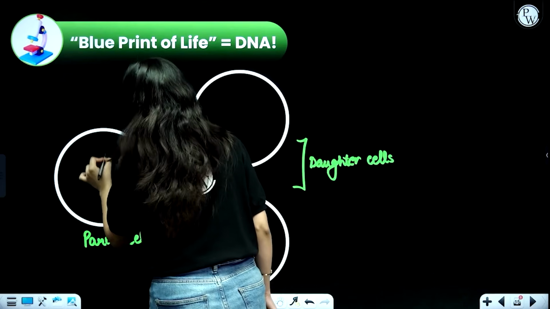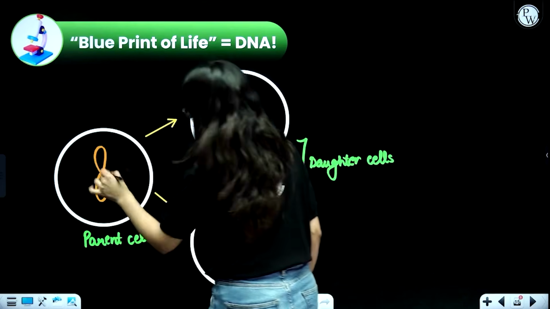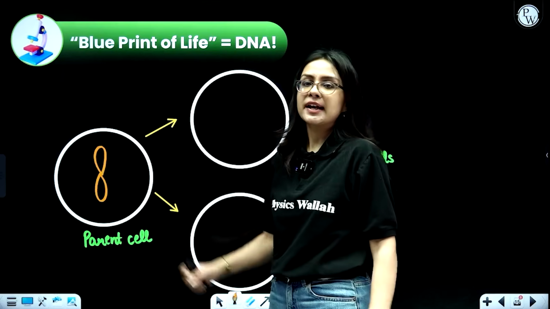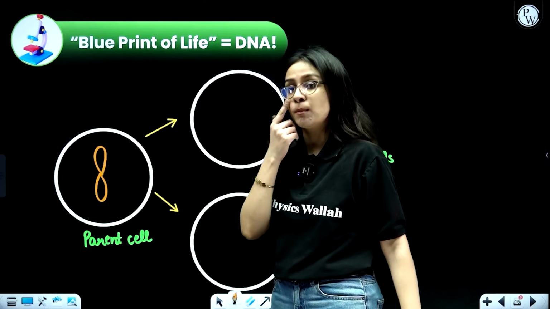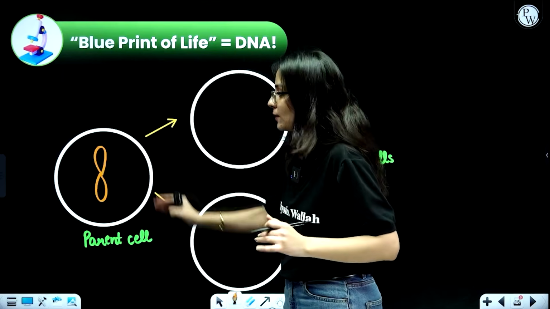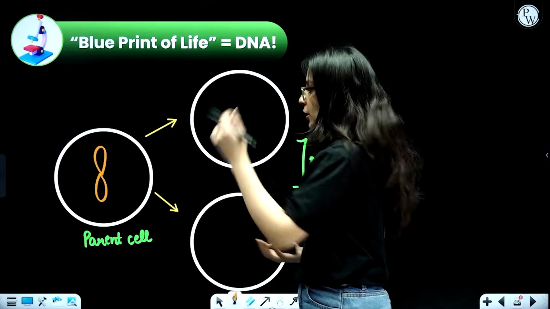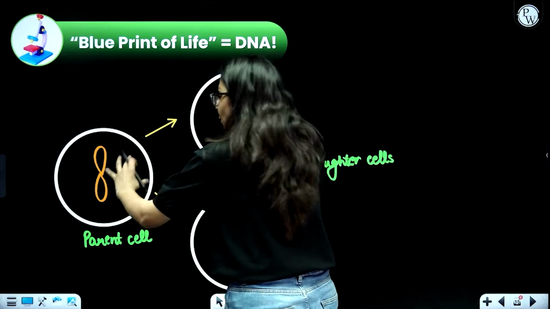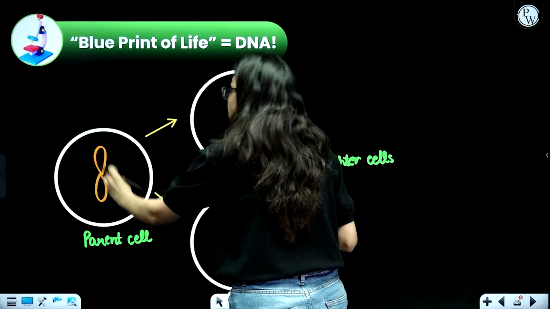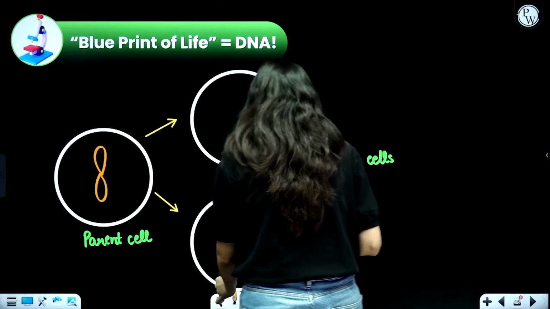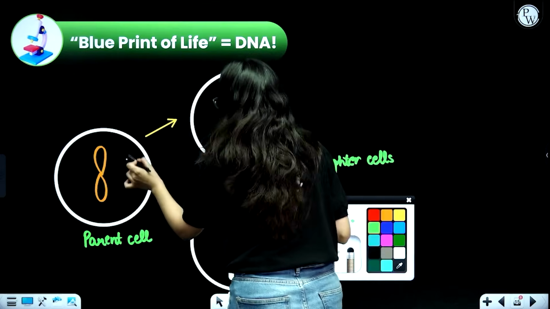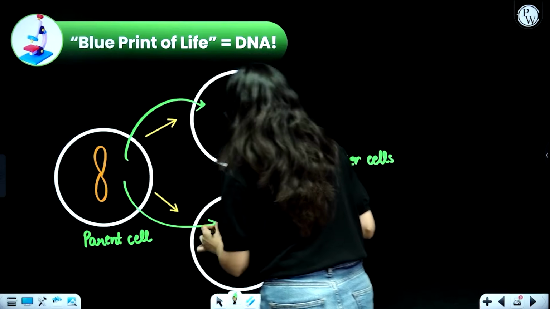So suppose this particular cell has this chromosome which has the DNA. For your understanding, I am going to simply make one chromosome, but understand that any cell will have more than one chromosome. Usually most cells have more than one chromosome. Okay, so this is one particular chromosome. When the cell divides, it has to replicate so that the same kind of chromosome can be passed on to both the daughter cells also.